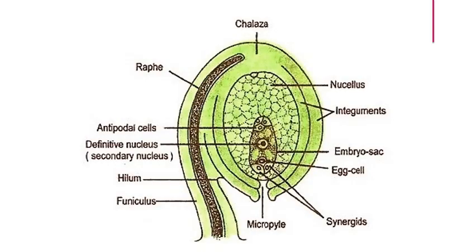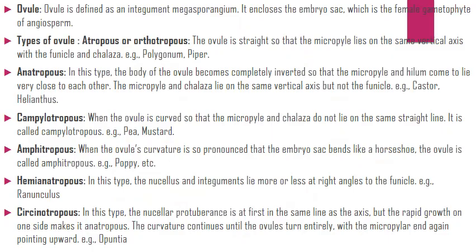This is the complete structure. You can see the open area is called micropyle, the closed end is called chalaza, and the integument, and you can see 8 nuclei and 7 cells. So it is defined as an integument megasporangium. It encloses the embryo sac, which is the female gametophyte of angiosperm.